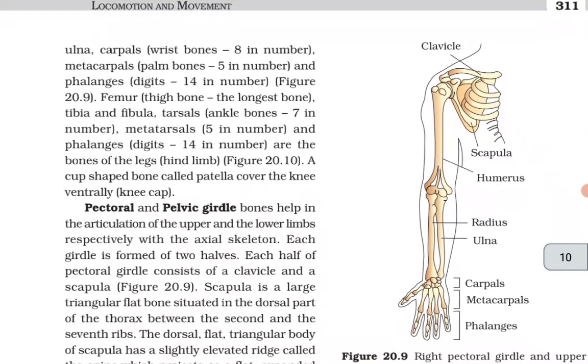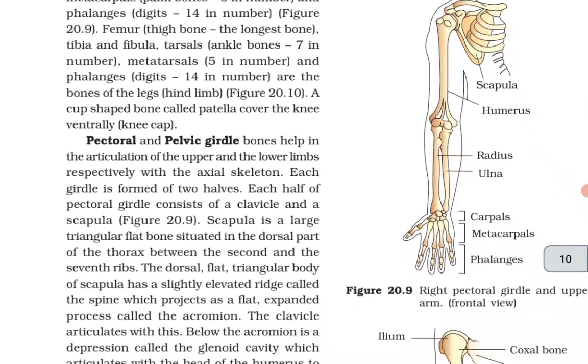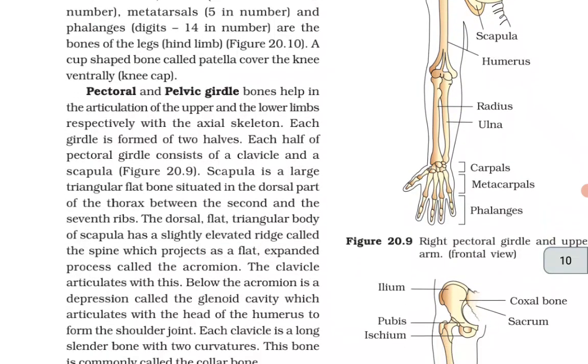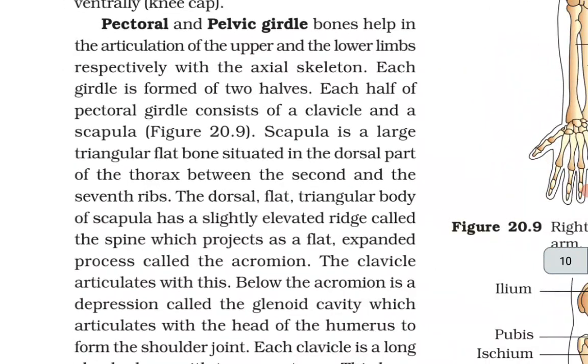Femur, thigh bone, the longest bone, tibia and fibula, tarsals, ankle bones 7 in number, metatarsals 5 in number and phalanges, digits 14 in number are the bones of legs, hind limbs. A cup-shaped bone called patella covers the knee ventrally, that is kneecap. Pectoral and pelvic girdle bones help in articulation of the upper and the lower limbs respectively with the axial skeleton.